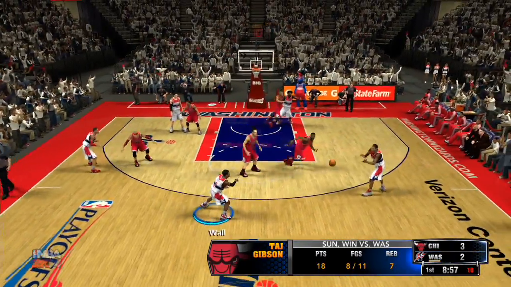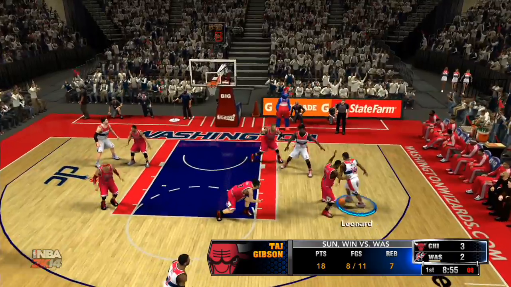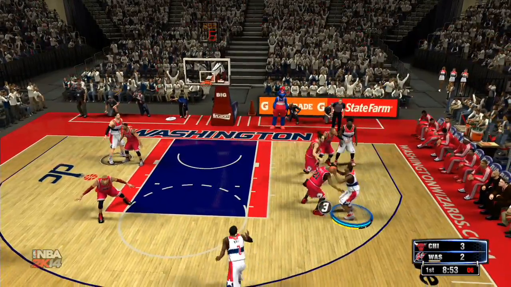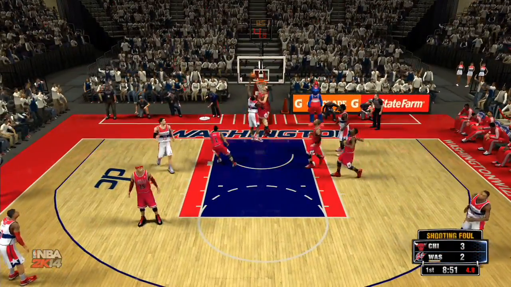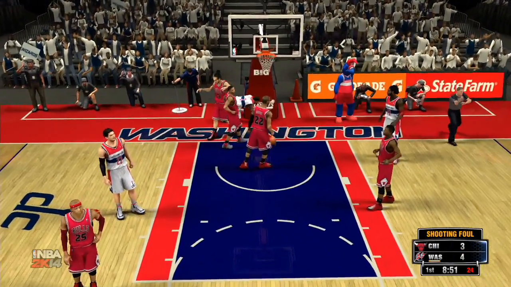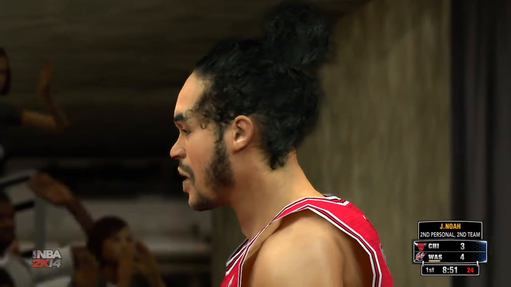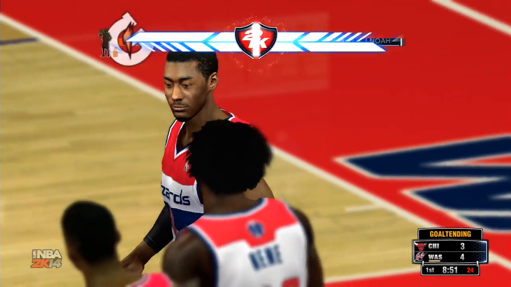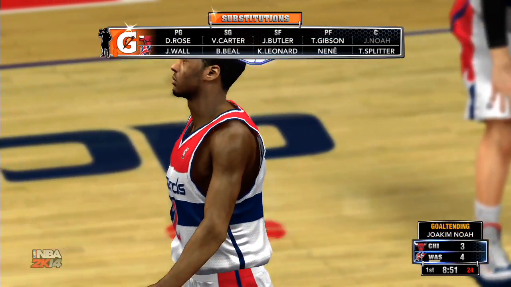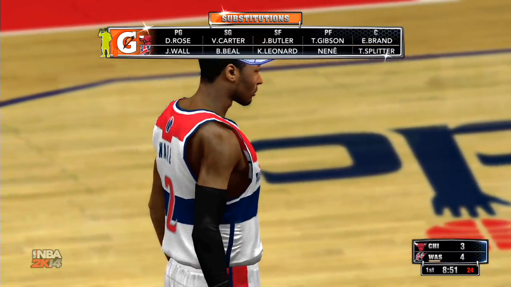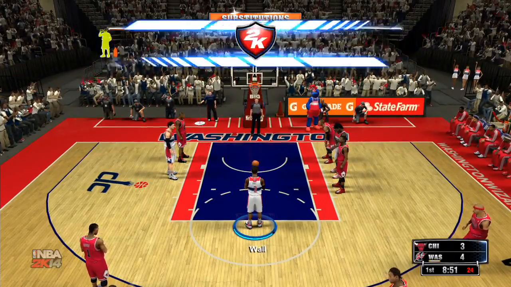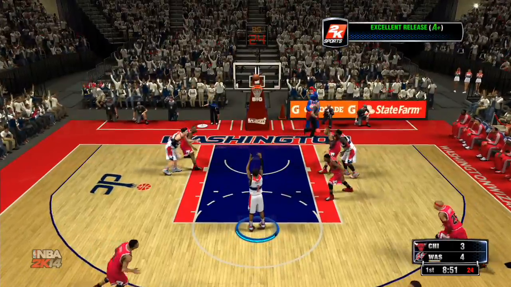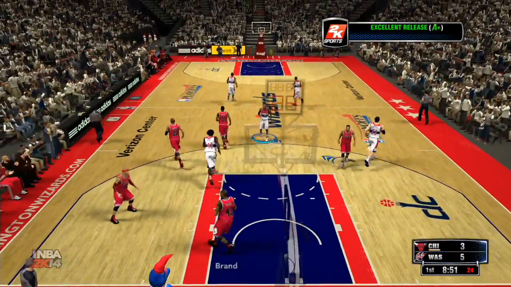Beal to Wall. Leonard, good ball movement. As Leonard gets it stolen away, picks up his own dribble inside to Wall on the attack, and beautiful play by John Wall to lay it up and draw the foul. So it'll be an and-one opportunity for John Wall here early in the first quarter. Wall, free throw is good. 3-point play for John Wall.